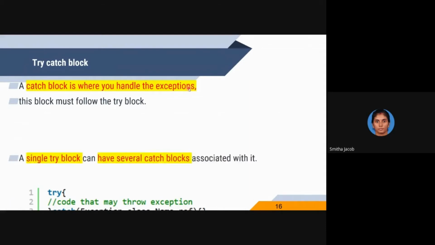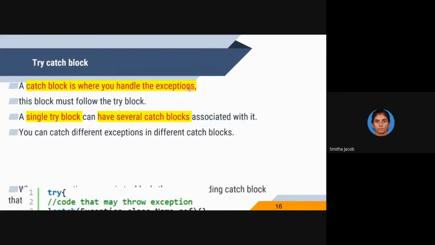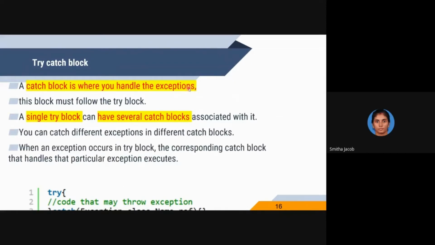It is compulsory. A single try block can have multiple catch blocks associated with it. You can catch different exceptions in different catch blocks. Whenever an exception occurs, the corresponding catch block that handles that particular exception will get executed.